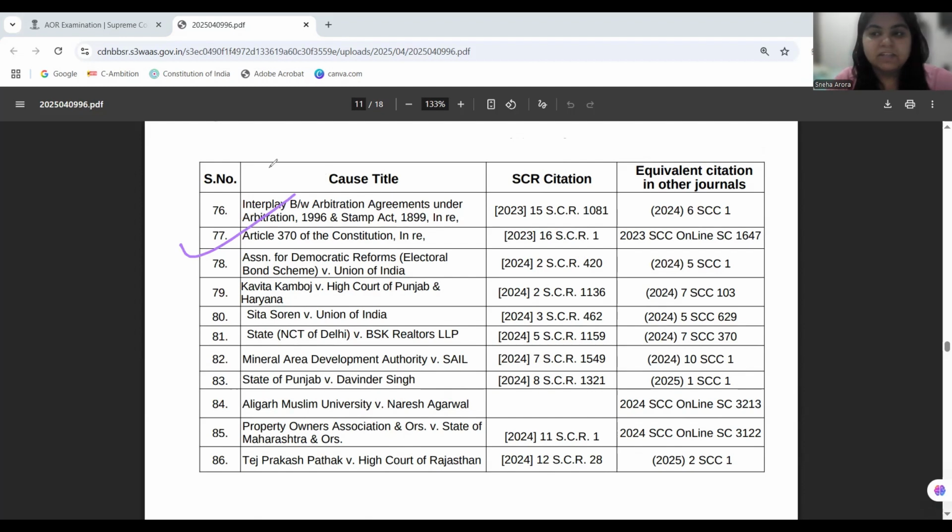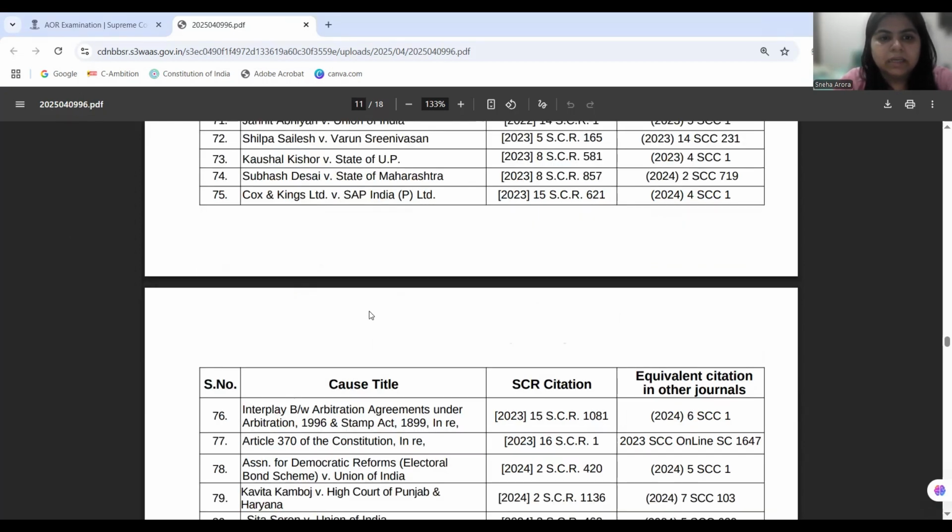The special status of Jammu and Kashmir was revoked, and Jammu and Kashmir is now divided into two union territories, one being Jammu and Kashmir and another being Leh and Ladakh. All right. However, Jammu and Kashmir elections will be held by way of the Jammu and Kashmir Reorganisation Act, but not in Leh and Ladakh. Ladakh Union Territory elections will not be held.